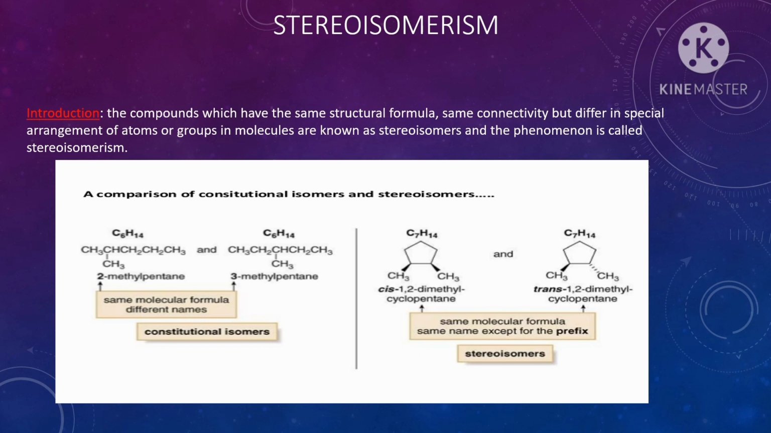The second one is called stereoisomerism. The molecular formula is the same and the structure is the same, but the spatial arrangement of atoms is different. See the first example. In the first structure, one methyl group is above the plane of paper, shown in a thick wedged line, and in the second structure one methyl group is attached below the plane of paper, shown in a dashed wedge. So this is called stereoisomerism.